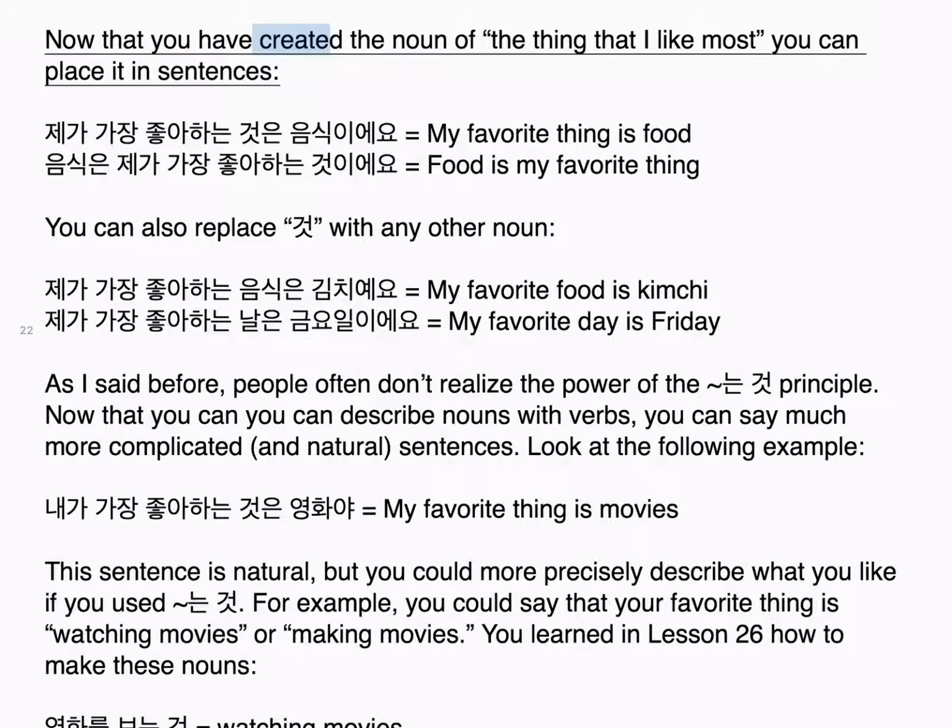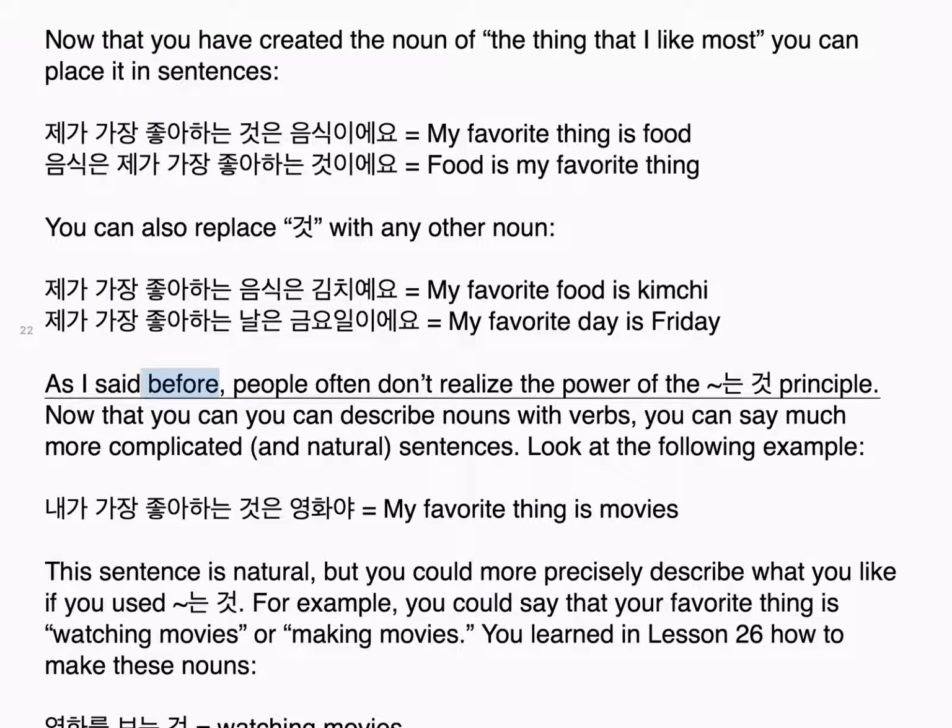Now that you have created a noun of the thing that I like most, you can place it in sentences. 제가 가장 좋아하는 것은 음식이에요. My favorite thing is food. 음식은 제가 가장 좋아하는 것이에요. Food is my favorite thing. You can also replace 것 with any other noun. 제가 가장 좋아하는 음식은 김치예요. My favorite food is kimchi. 제가 가장 좋아하는 날은 금요일이에요. My favorite day is Friday.